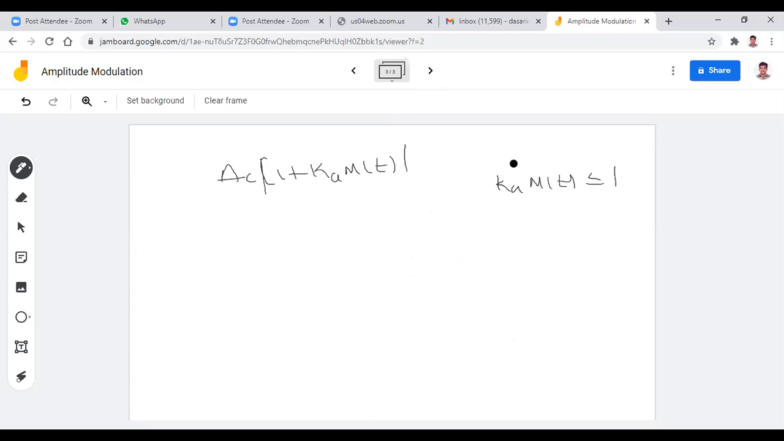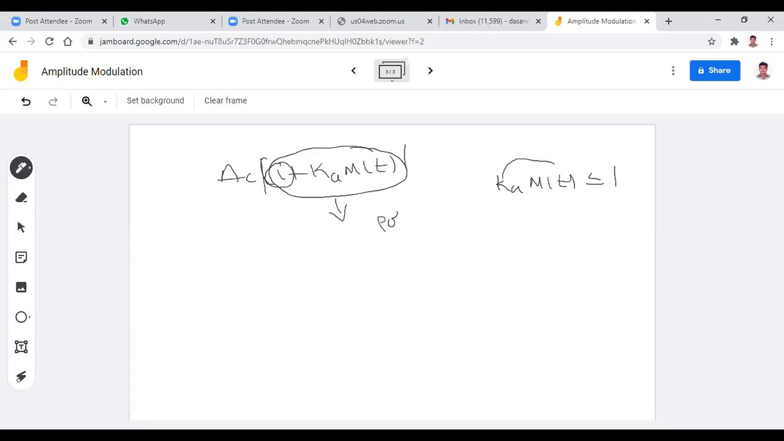That means when you substitute this Ka into m(t) value into this, then what happens? 1 plus something, actually. So 1 plus Ka m(t), this value is less than or equal to 1. It may be 0.5, 0.6, 0.7, it may be anything, or equal to 1 also. Whatever it is, when you substitute this value here, this value is less than or equal to 1. So there is a chance of always getting a positive value.